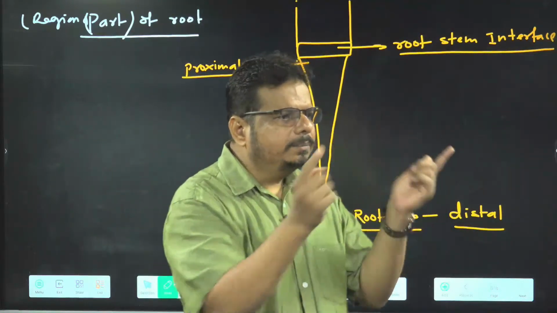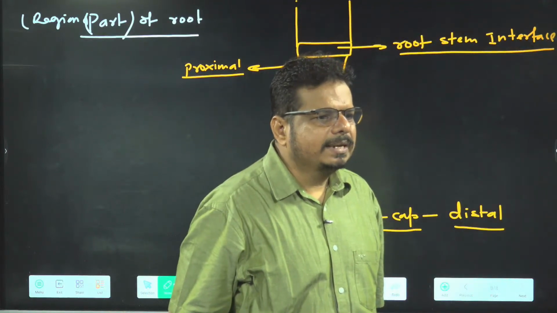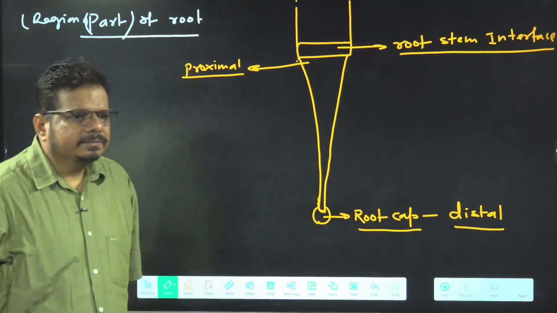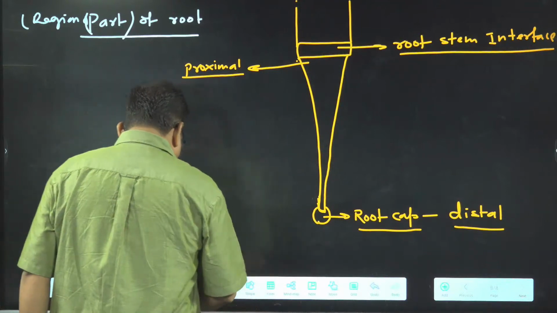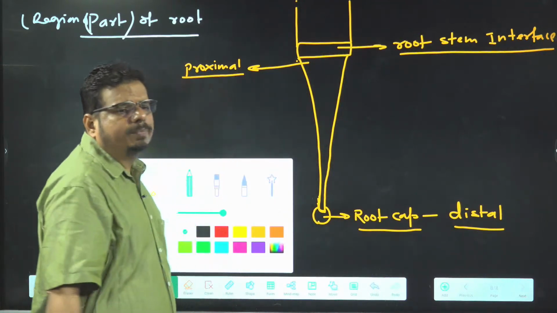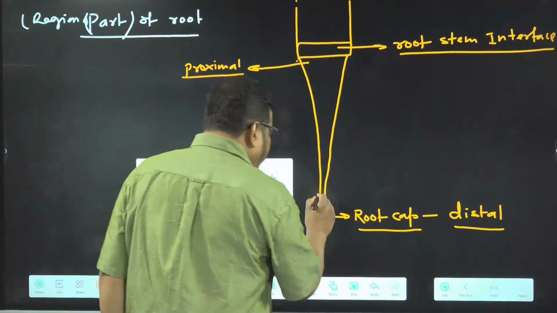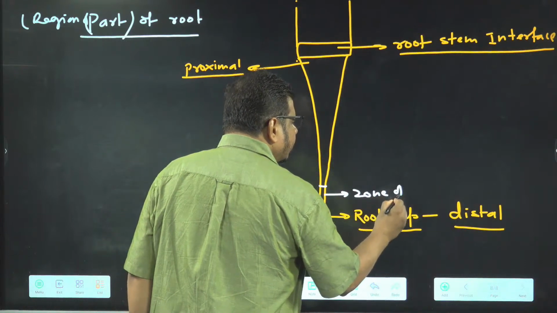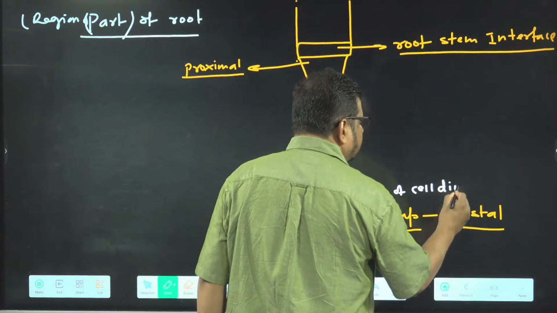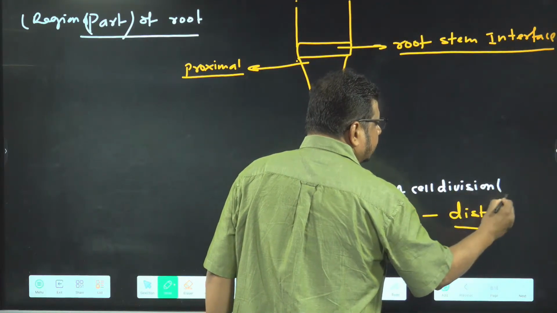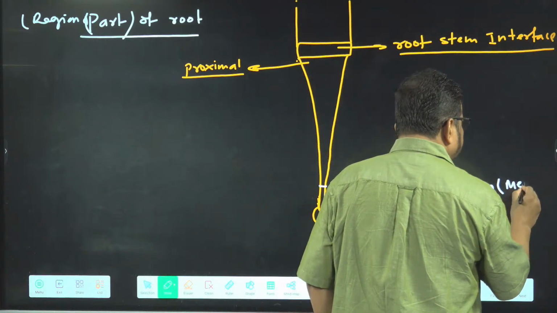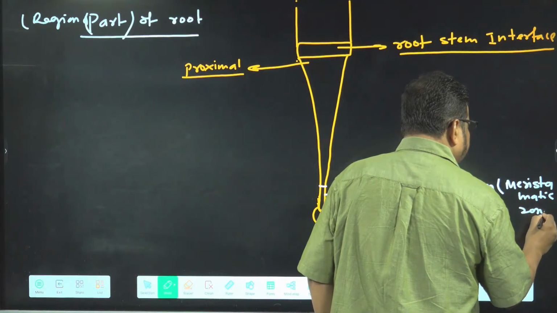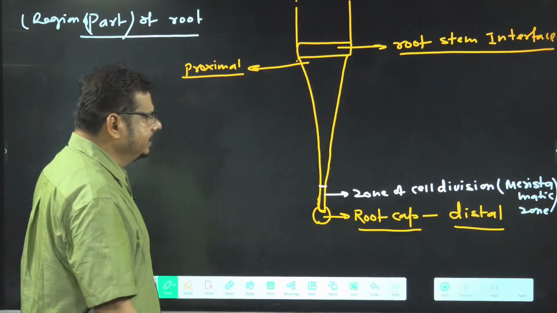Will you get confused in these two terms, proximal and distal? Which part is proximal, which part is distal? Is it all right? So this is the root cap. Root cap is present in the distal-most part. Just a few millimeters above the root cap, what is there? Zone of cell division. It is called which zone also? Meristematic zone. Zone of cell division is there.